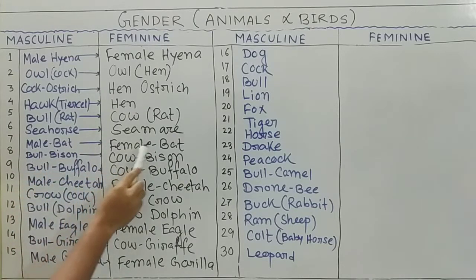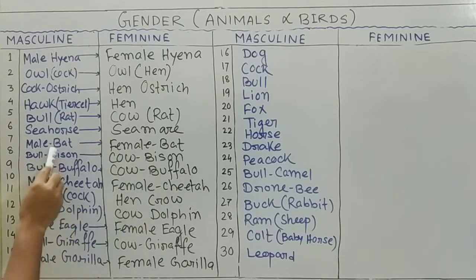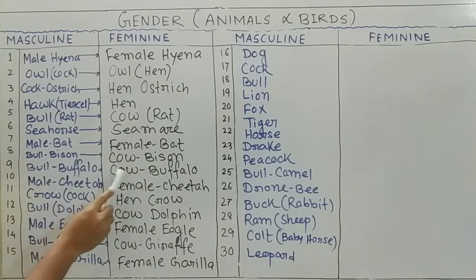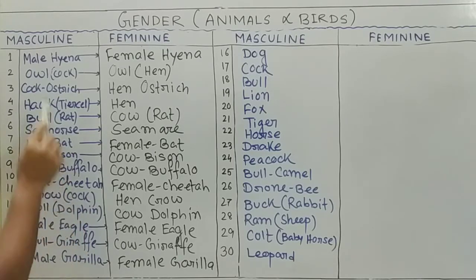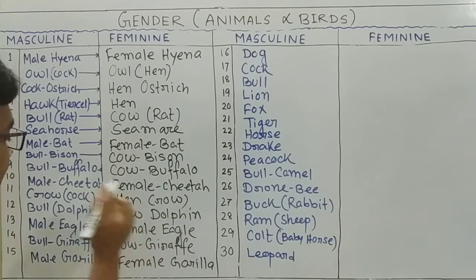Then male bat, female bat. Here also male is always female, and the name is not changing. Then bull bison, cow bison. Bull buffalo, cow buffalo. You need to remember this one. Then male cheetah, female cheetah. Then crow, cock. Crow is also called cock in masculine, so the opposite is hen crow. Hen crow is the feminine word.